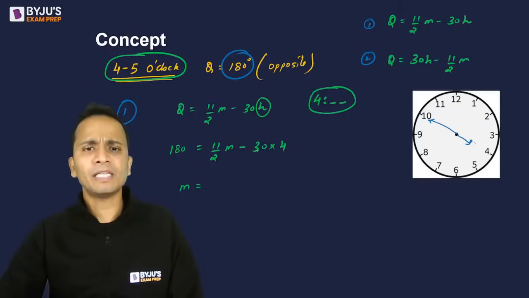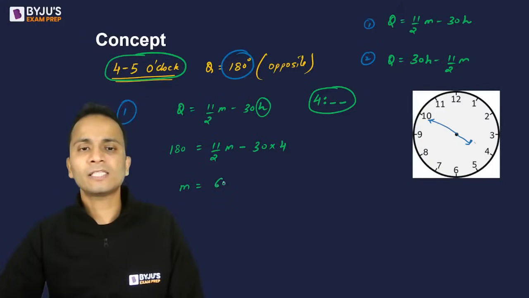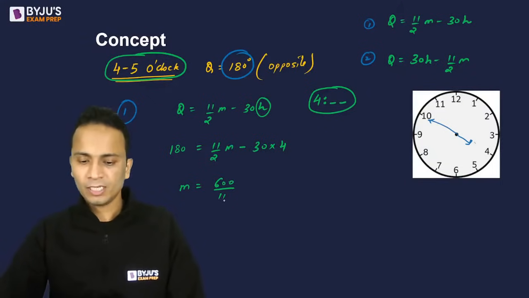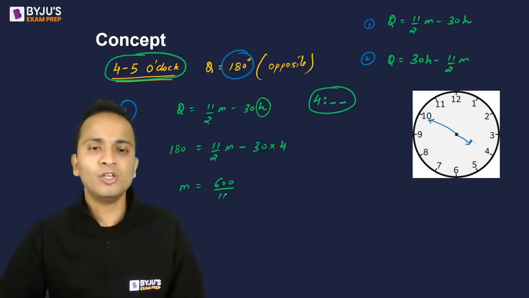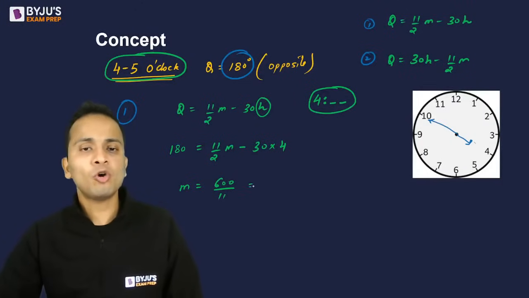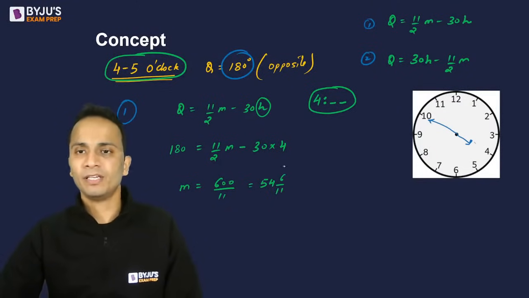So value of m कितना आ जाएगा? 180 plus 120, 300 into 2, 600 upon 11. 600 upon 11 will be the value of m. अब इसको mixed fraction में change कर लेते हैं. So it will come out to be 54 6 upon 11.